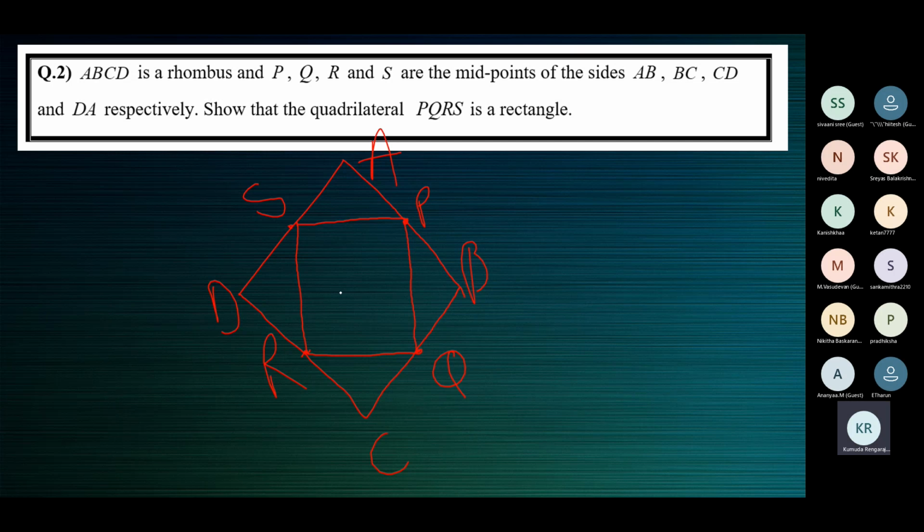Now for this, we need to connect any one of the diagonals of the outer quadrilateral. Now we have two quadrilaterals. Inside we have PQRS. On the outside we have ABCD. We should always connect the diagonal because we want triangles. We are going to divide the quadrilateral into two triangles. But which quadrilateral? The outer quadrilateral. You must join the diagonal of the outer quadrilateral ABCD. You can join either AC or BD.